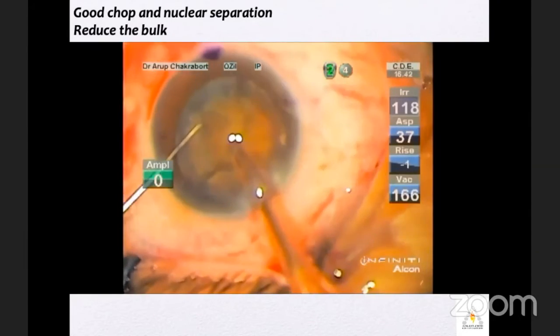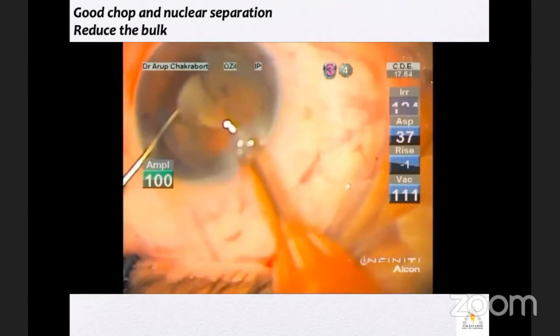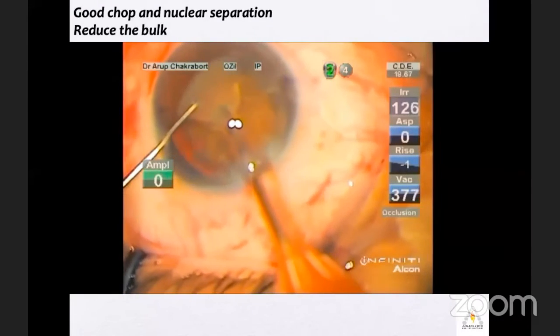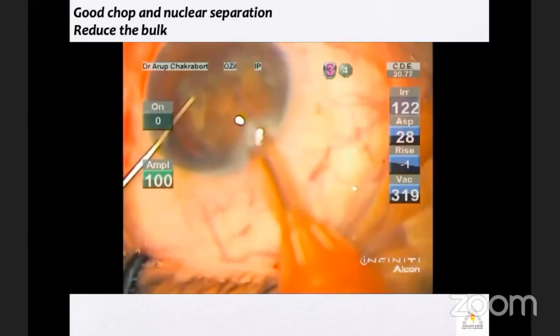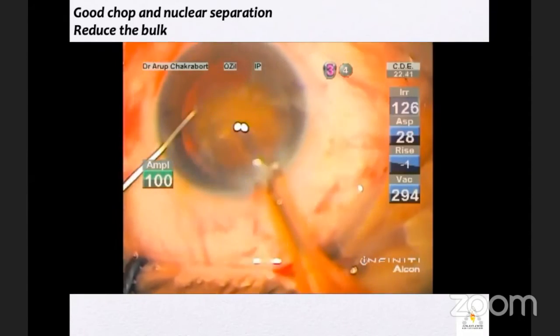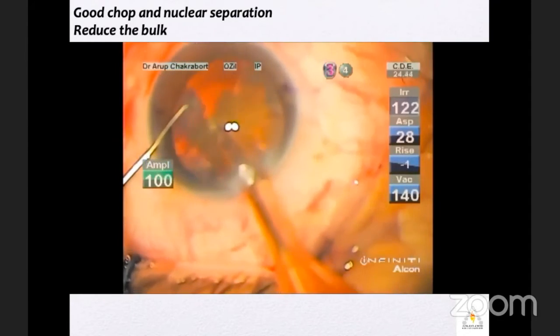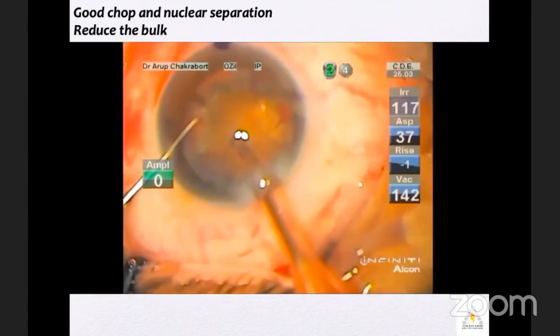Remove all the displaced or separated nucleus from the center. Again, rotate it, hold it, see if you can hold it properly. If that is done, then go on, rotate further to hold the part which has come out from the rhexis margin.